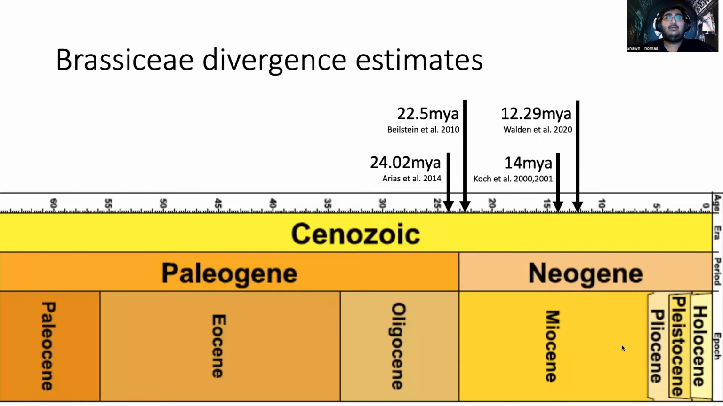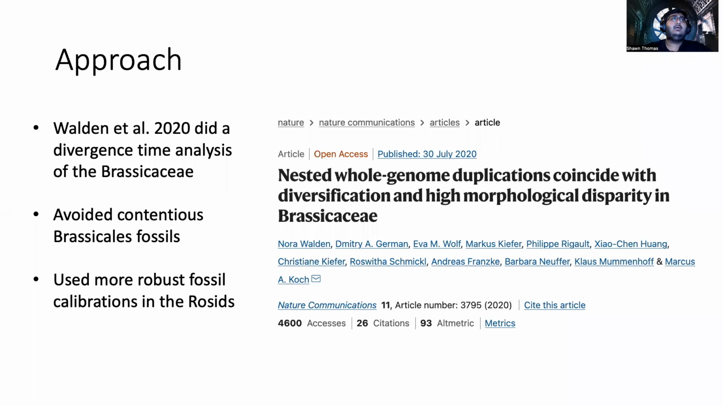So looking at previous divergence time estimates, we see they range from 24 to 12 million years, and they're spread out all over. The approach that we want to take to avoid this problem is the approach from Walden et al. 2020, this paper here. They did a divergence time analysis of the Brassicaceae, and they were able to avoid contentious Brassicales fossils by using more robust fossil calibrations nested within the rosids.